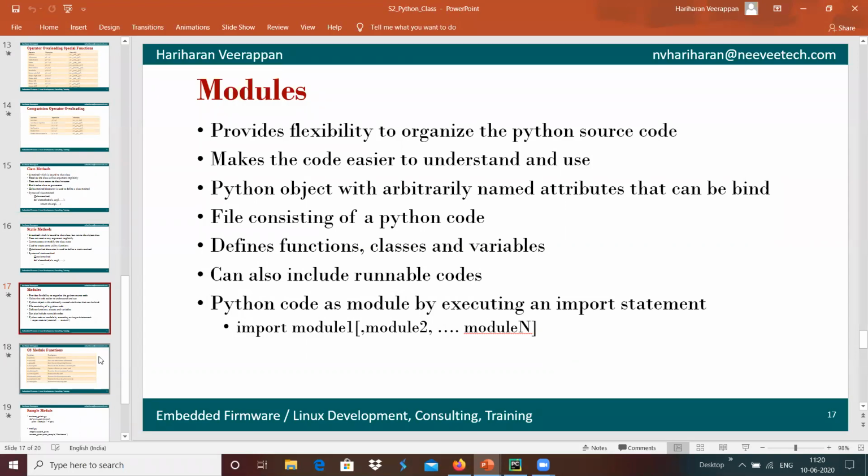A module defines functions, classes, and variables, and if we wanted to use that module in another application, we just need to import that particular module.